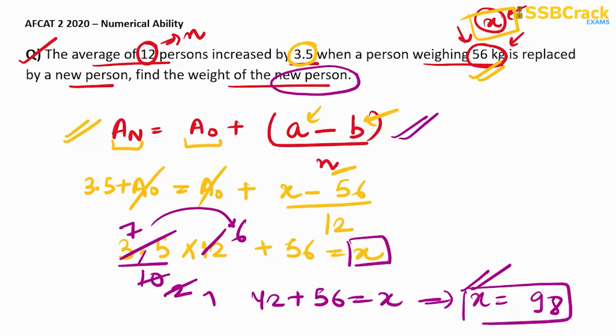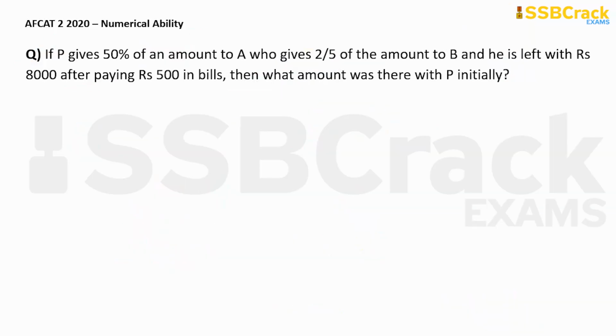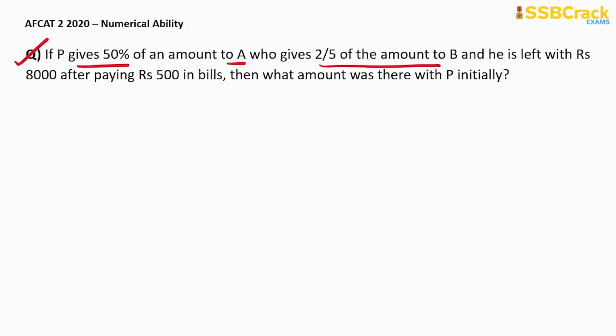Now coming on to the next question. So the next question states that if P gives 50% of an amount to A, who gives 2/5 of the amount to B, and he is left with rupees 8,000 after paying 500 in bills, then what amount was there with P initially, right?